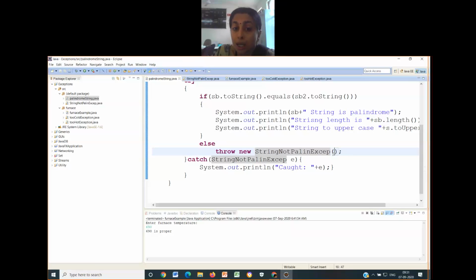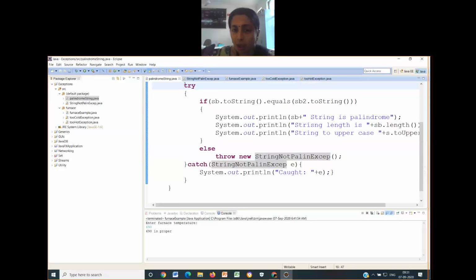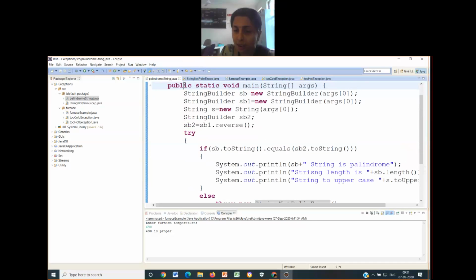Soon after this, we'll just look at this. I have written this try block over here. Why have I written the try block here? Because previous to this, none of these things create any kind of error. They don't throw any kind of exception. It will throw an exception from this statement.